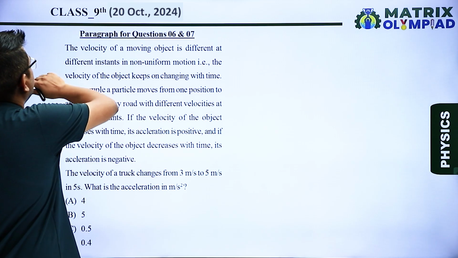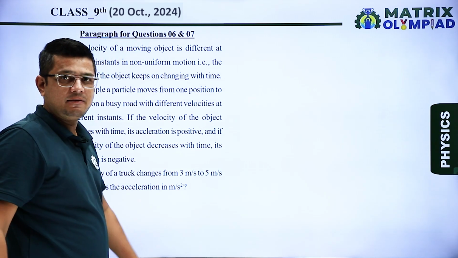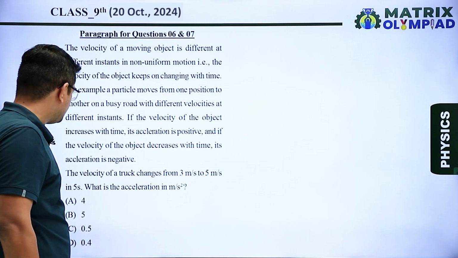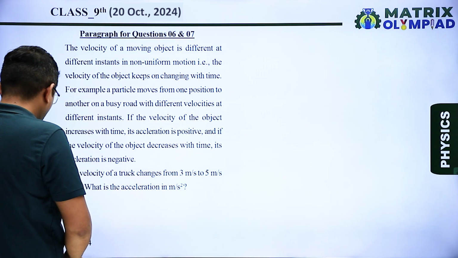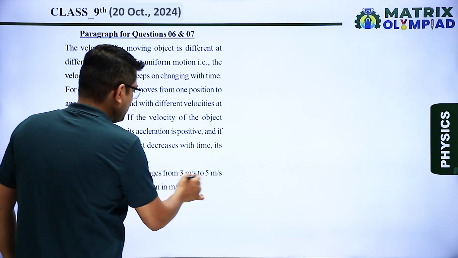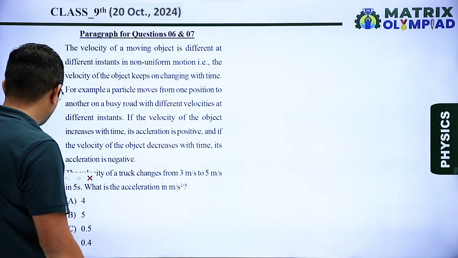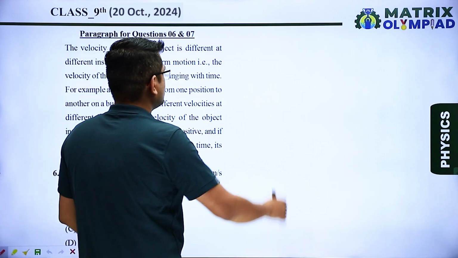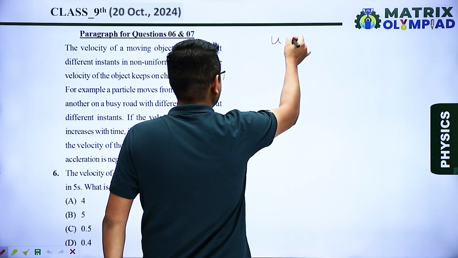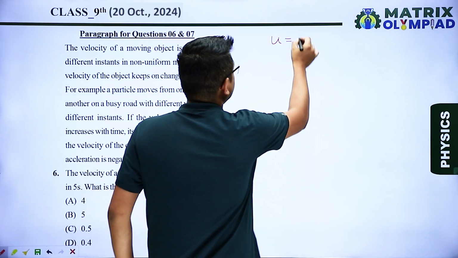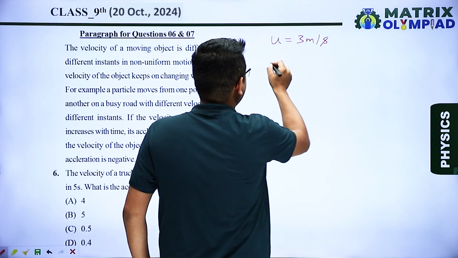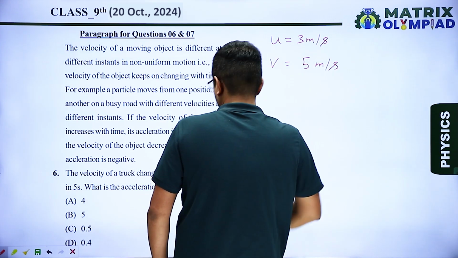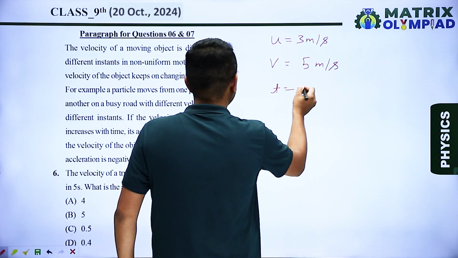So question number 6 is based on a paragraph. In this paragraph some situations are given, and in question number 6 it is asked: the velocity of a truck changes from 3 meter per second to 5 meter per second in 5 seconds. What is the acceleration in meter per second square? So in this question we have the initial velocity, that is 3 meter per second, and the final velocity is equal to 5 meter per second, and the time duration is given, t is equal to 5 seconds.